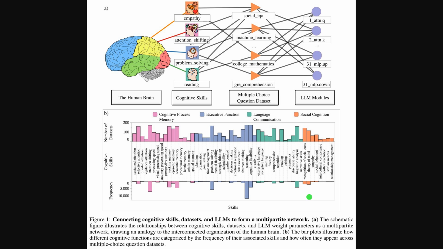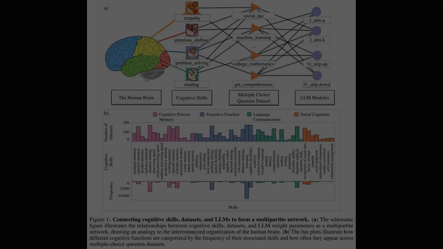Panel B summarizes dataset coverage by skill category, so memory, executive function, language communication, and social cognition. Each show distinct frequency patterns. The bars indicate strong alignment between dataset labels and core cognitive functions, which motivates analyzing communities across skills and modules.